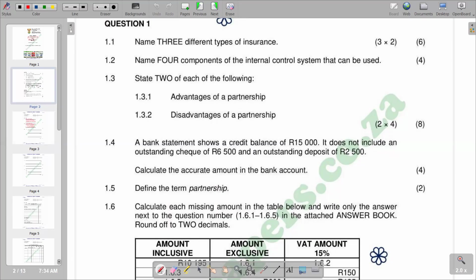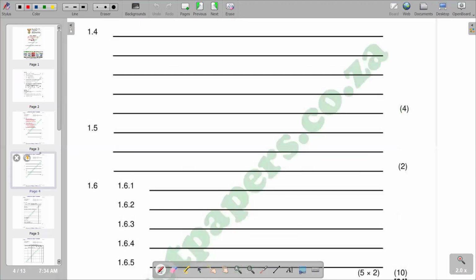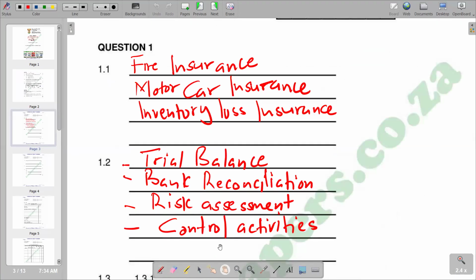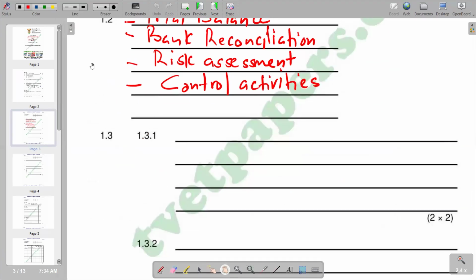Some of the advantages are very clear. By having a partnership, the different people who combine and operate also combine their expertise, which is going to work in favor of the partnership. So in terms of advantages, 1.3.1, we are saying advantages. The first one: parties can combine their expertise.